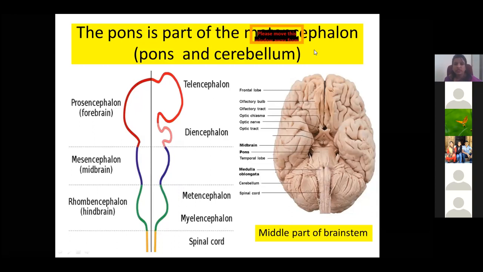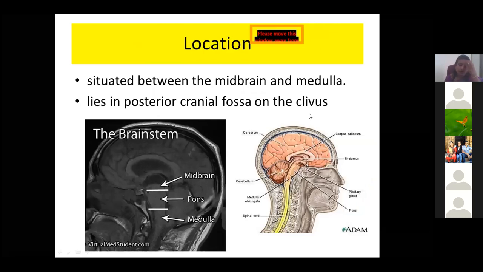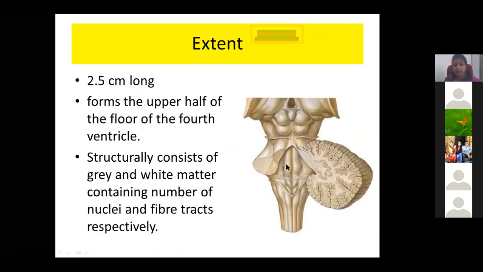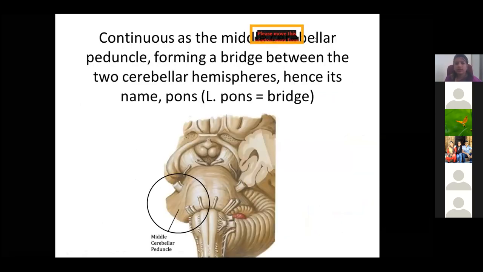Its location is between the midbrain and medulla in the posterior cranial fossa of the cranial cavity. It is about 2.5 cm long, and it mainly forms the upper half of the floor of the fourth ventricle, and it connects with the cerebellum through the middle cerebellar peduncle.